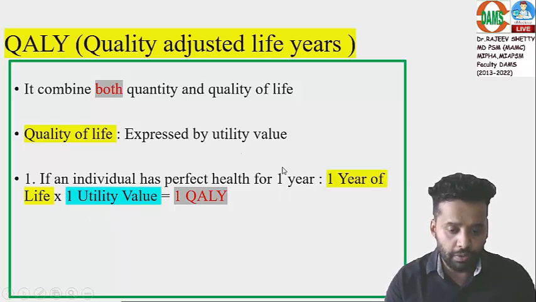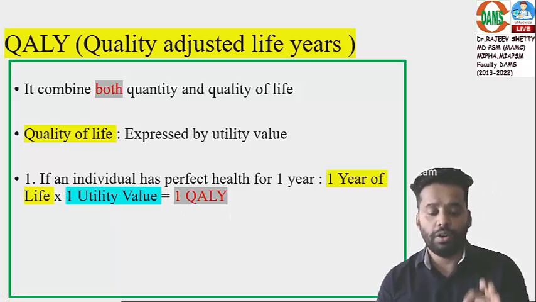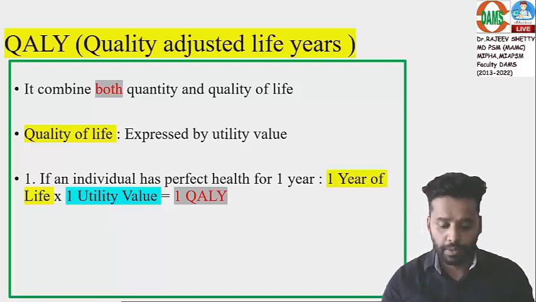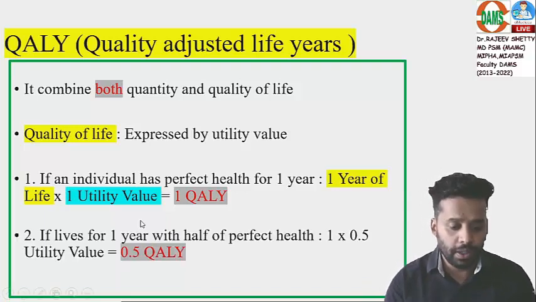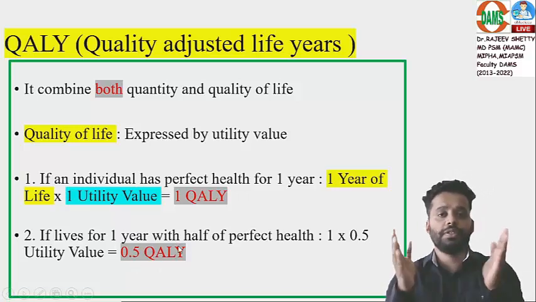So quantity 1 year, quality 1, that is 1 QALY. What is 1 QALY? 1 year of life lived in perfect health. Half QALY means 1 year is the quantity, with half of perfect health. So 0.5 is the utility, 0.5 QALY. Just the basics of QALY.